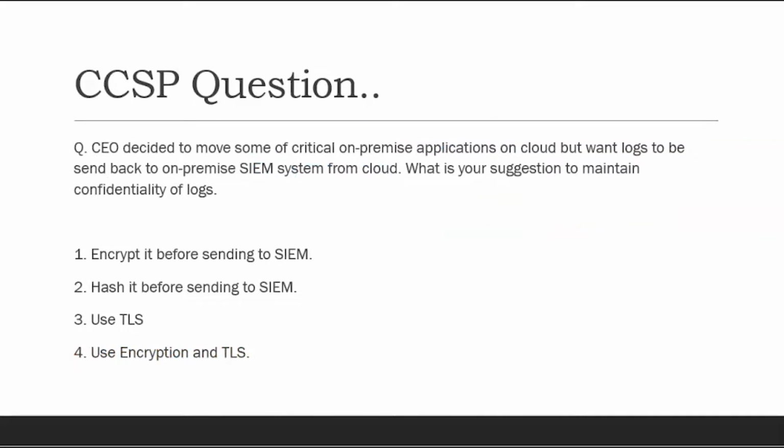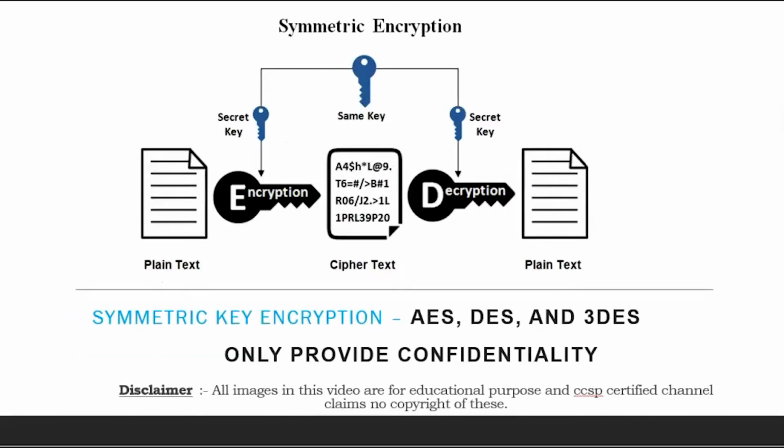We also saw an exam question about how to achieve confidentiality of the logs. Encryption is the option, so at least the concept helps to identify the two wrong options. We will go into questions later, but I will cover the concepts first.